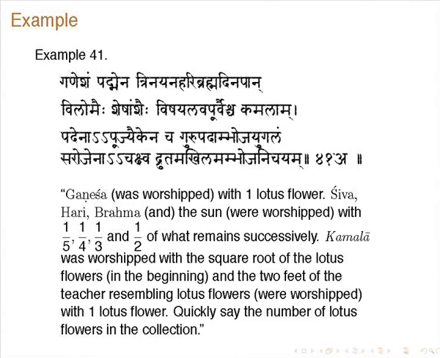Kamala was worshipped with the square root of the lotus flowers in the beginning. The 2 feet of the teacher resembling the lotus flowers were worshipped with one lotus flower. Quickly say the number of lotus flowers in the collection.